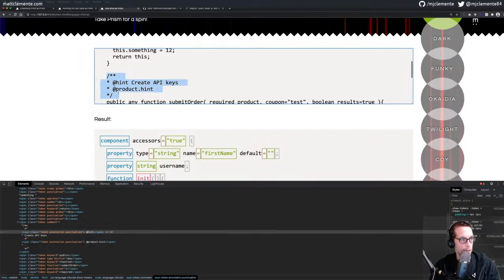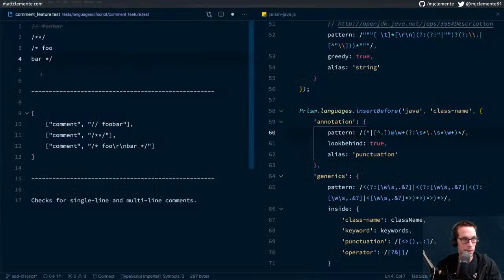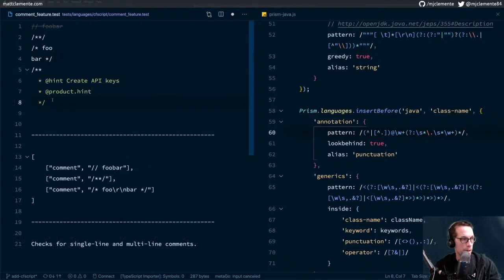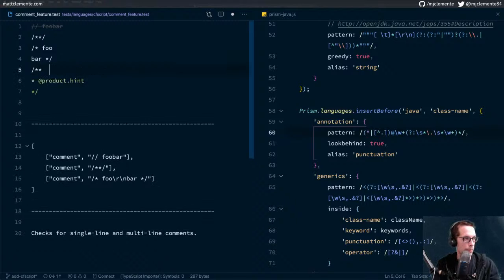If we grab this, we'll break it down, but we'll put this in. And make sure that it captures product.hint, that it captures this whole thing as a comment.